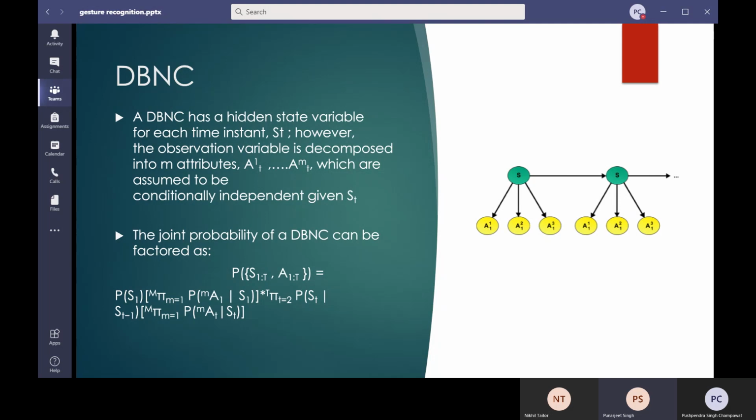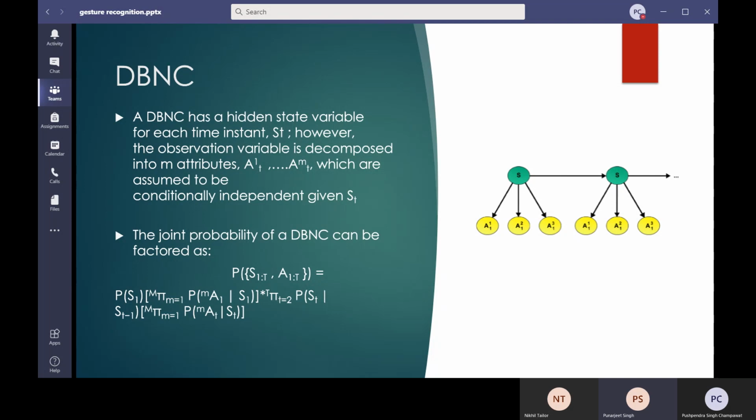This can be negligible. Now coming on to the representation, how we can represent dynamic Bayesian networks. On the left hand side, as we can see in the formula, the probability of the states from 1 to T, where capital T is the window size, the window we are taking, comma, the observables from timestamp 1 to T. How can we represent this joint probability? So let's see on the right hand side. As we can see, there are two terms comprising it, one on the left of the multiply and one on the right of the multiply.